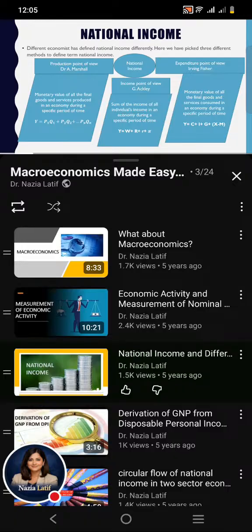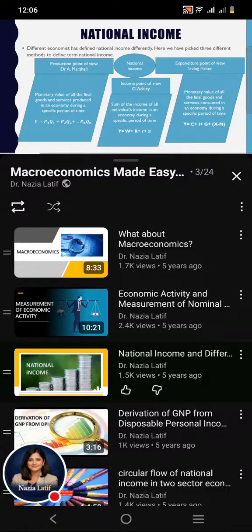Equationally, we can write it as Y = W + R + r + π. W stands for wages, that is the return of labor, capital R stands for rent, that is the return of land, small r stands for rate of interest, that is the return of capital, and π stands for profit, that is the return of an organization. So by adding the returns of all the factors of production, we can calculate the national income from the income point of view.